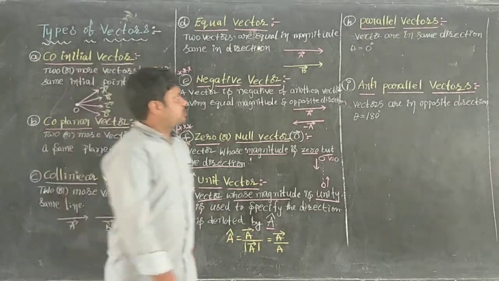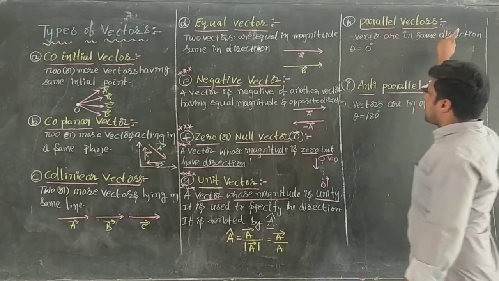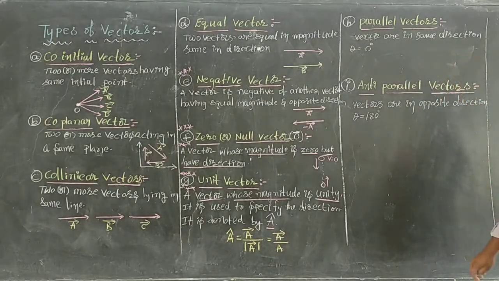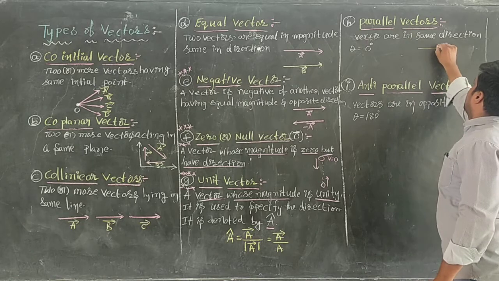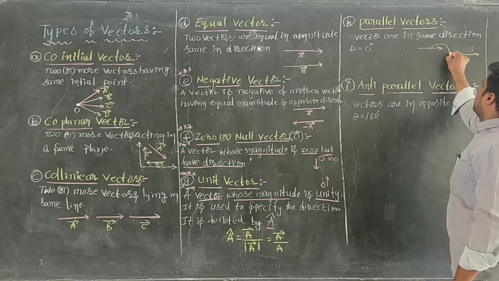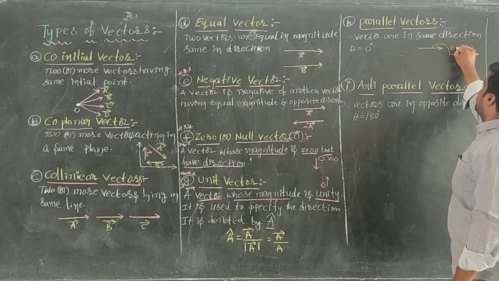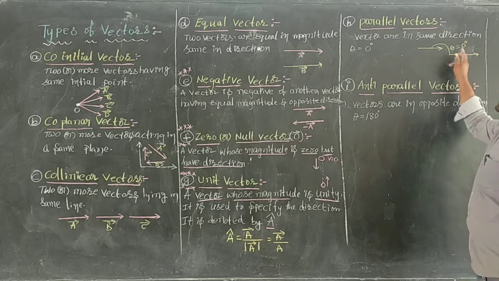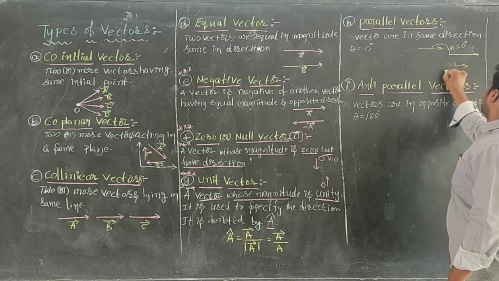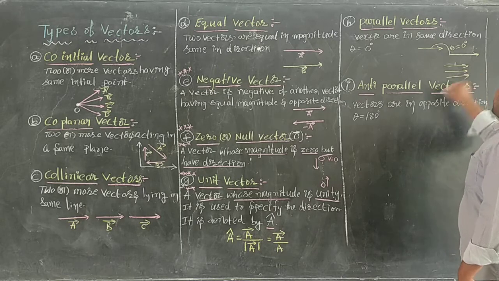Next one, parallel vectors. This is very important. What type of vectors are said to be parallel vectors? If two vectors are acting in the same direction, that means the angle between the two vectors is 0 degree, then such vectors are said to be parallel vectors. You may take it like this also. These are the parallel vectors.